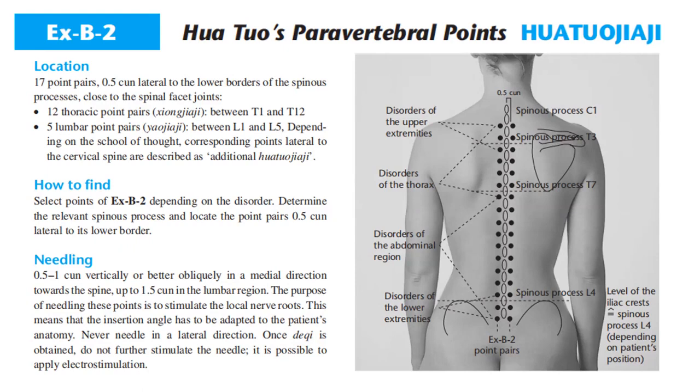How to find? Select points of EXB2 depending on the disorder. Determine the relevant spinous process and locate the point pairs 0.5 cun lateral to its lower border. Needling: 0.5 to 1 cun vertically, or better oblique in a medial direction towards the spine, up to 1.5 cun in the lumbar region.